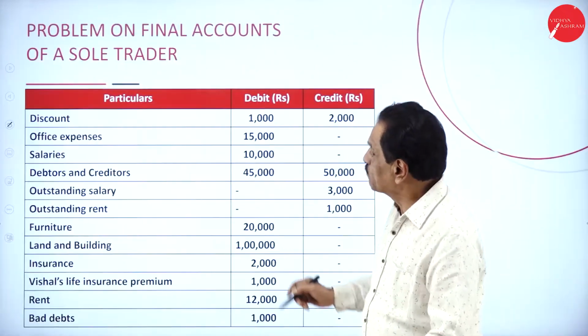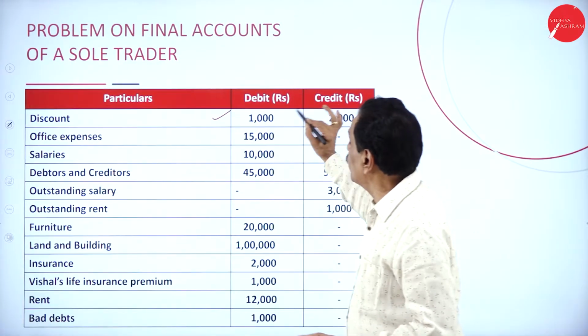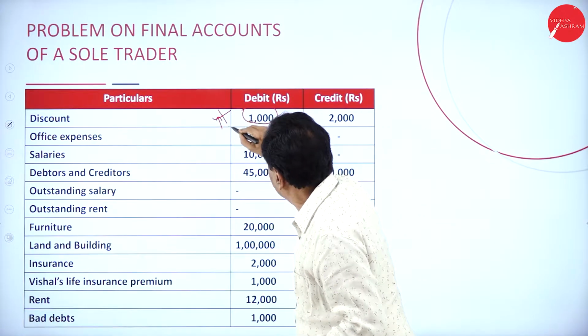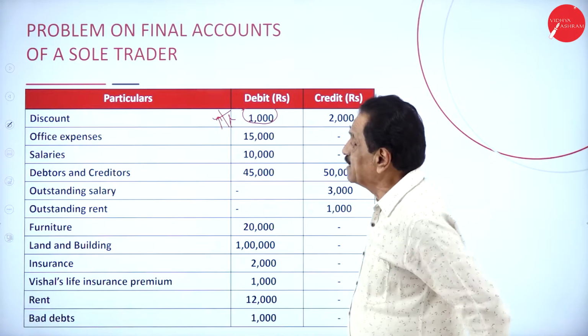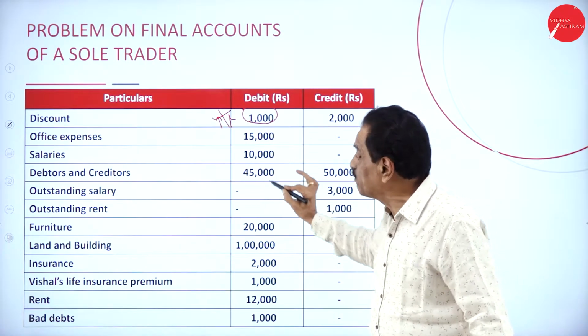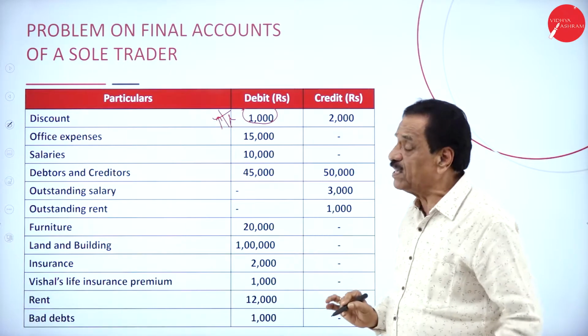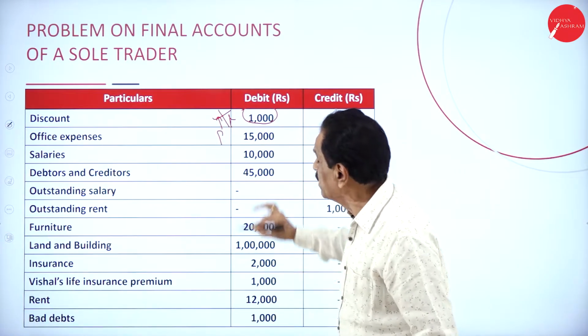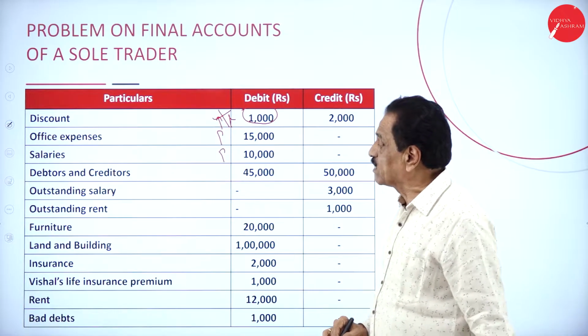We will move on. This is your discount alone. 1,000 will come on the profit and loss account debit side. This is your profit. Debit side, this is received, credit side. Office expenses are an expenditure. Then salaries are an expenditure. These will come in the profit and loss account.